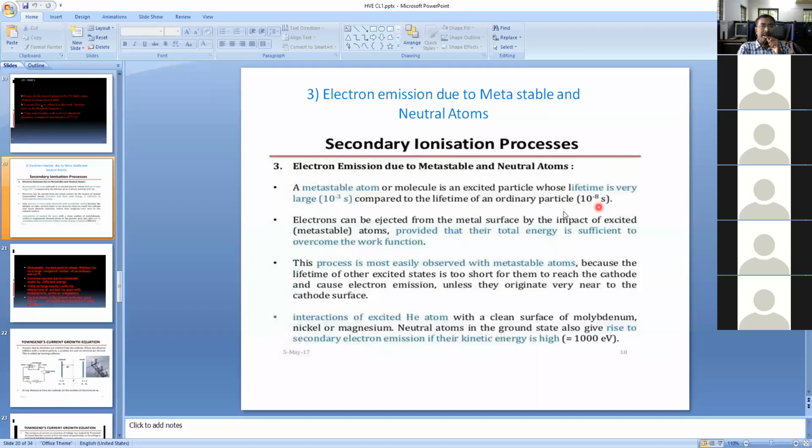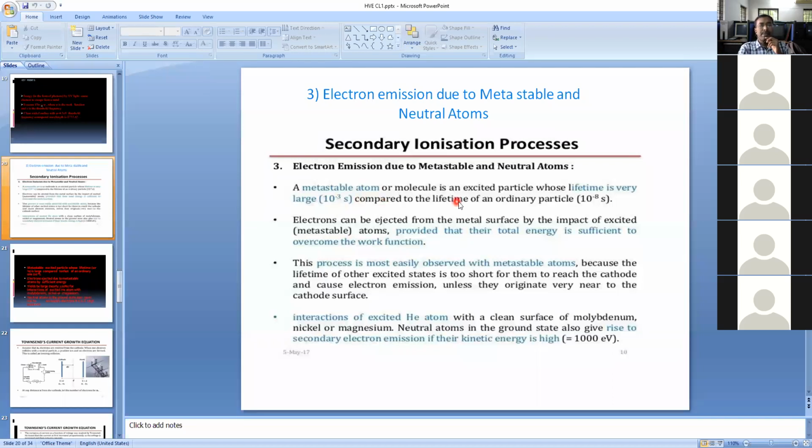But if electrons are released from an insulating material or neutral atom, for example SF6 gas, an insulating inert gas, the lifespan of the electron is more. Because of that, the secondary ionization process will occur.